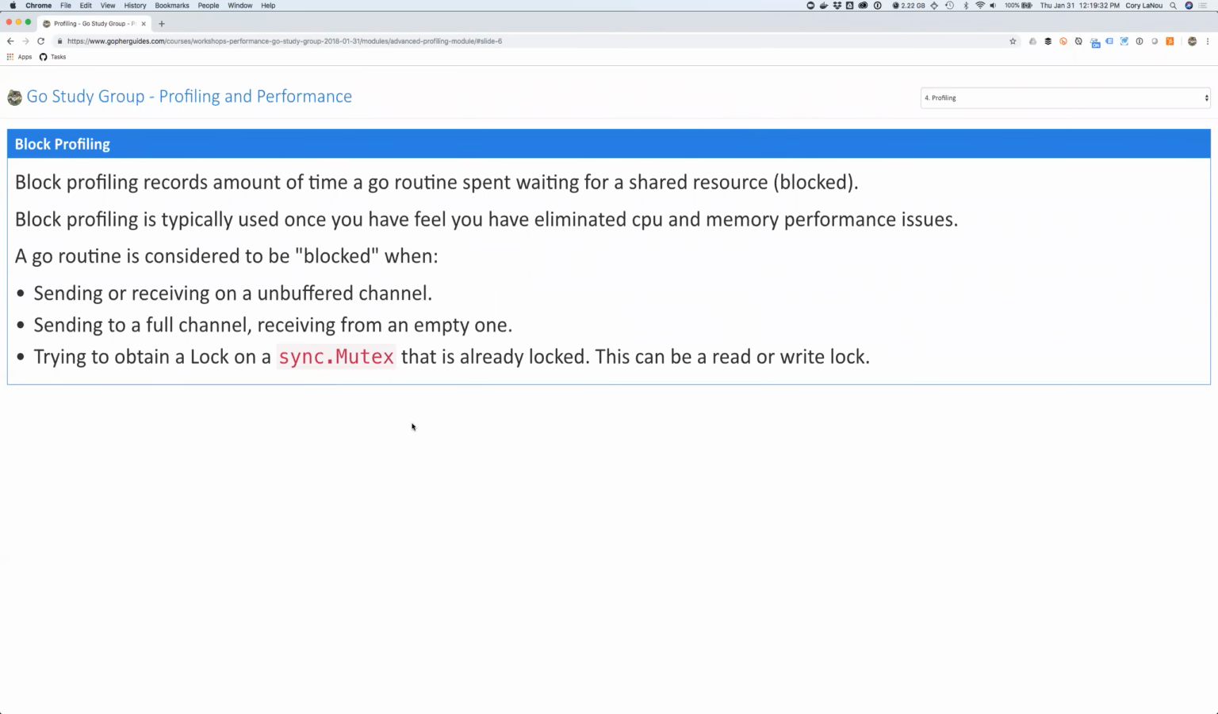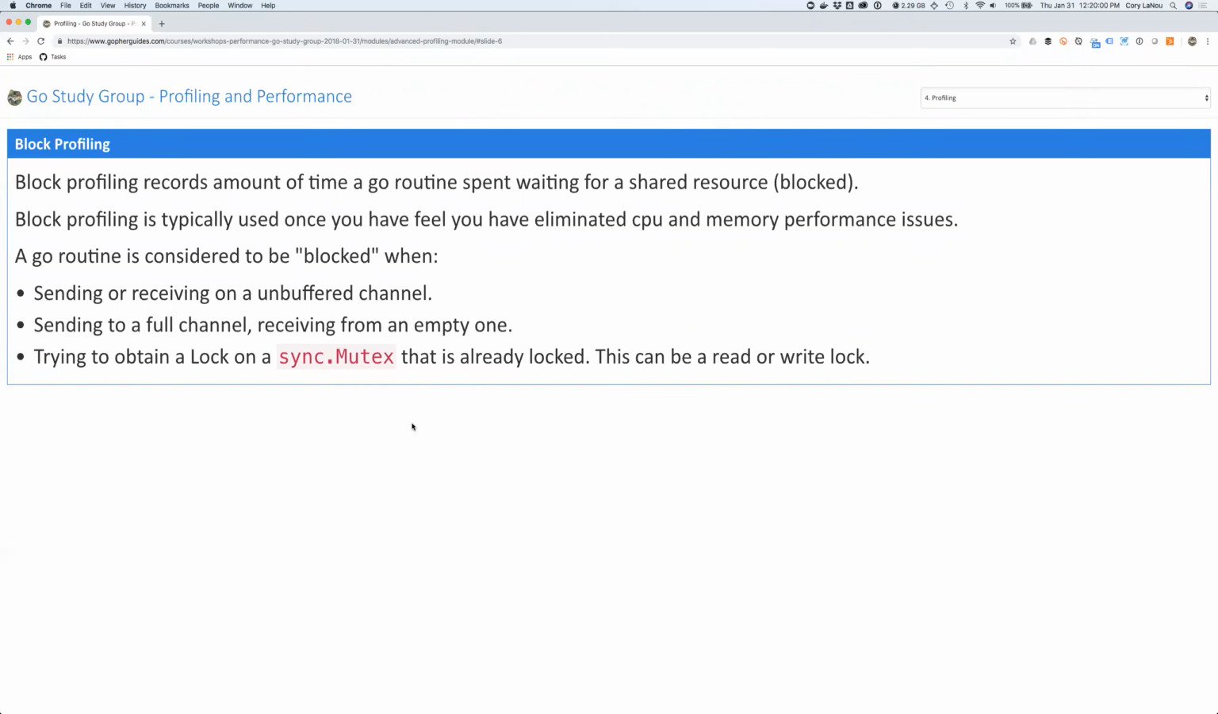And then block profiling is basically looking for any time your program is blocking. We know it's blocked when you're sending and receiving on an unbuffered channel, sending to a full channel, receiving from an empty one, or if it's trying to obtain a lock on any type of mutex, okay? So that's when your program ends up locking. And this happens when it's waiting for resources too. Underneath the scenes, things will block and lock when you're waiting for system resources, network, all that kind of stuff. So that's kind of it.